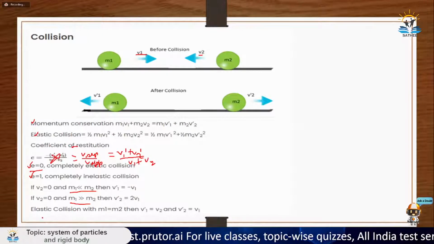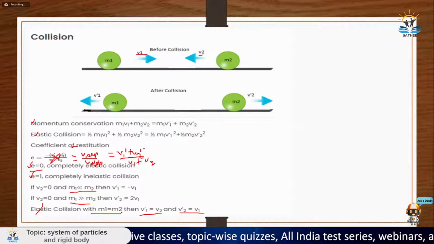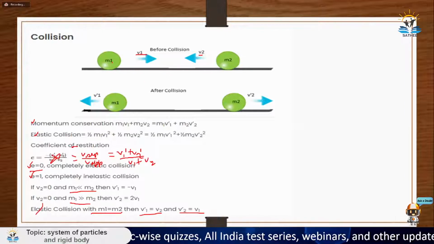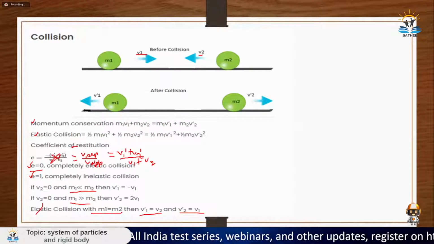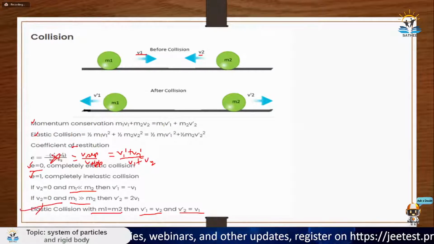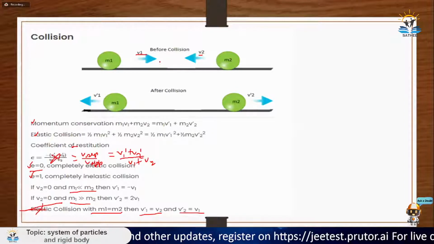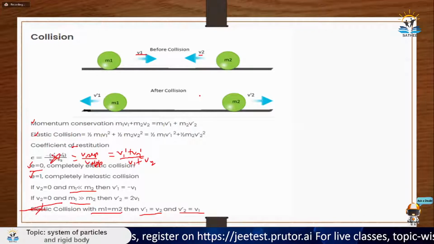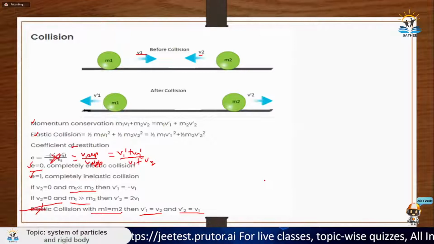But remember this thing: when both the masses are equal, then v1 dash is equal to v2 and v2 dash is equal to v1. The velocities will interchange. If m1 is coming with v1 and m2 with v2, then m2 will go with v1 and m1 will go with v2. So basically, velocities interchange in case the mass is the same. So please remember this one. This is slightly important. Whenever the masses of the bodies are the same and they are moving towards each other with some velocity, after collision the velocities just interchange, and all the things remain the same. So this was the concept of collision.